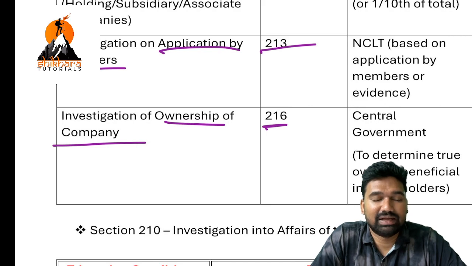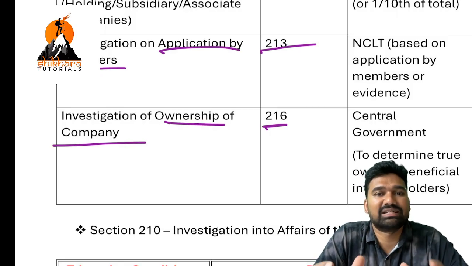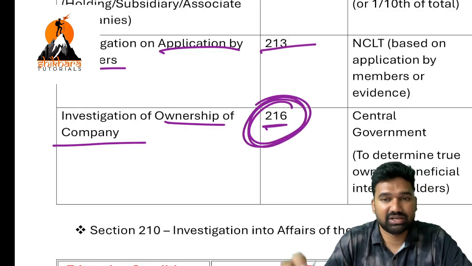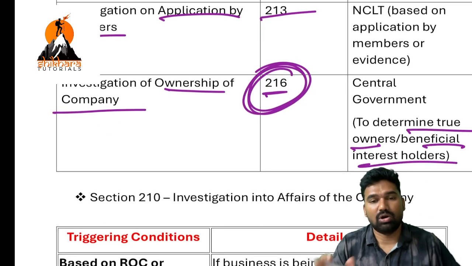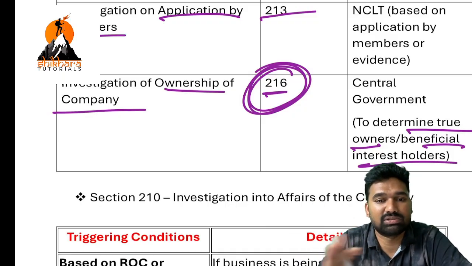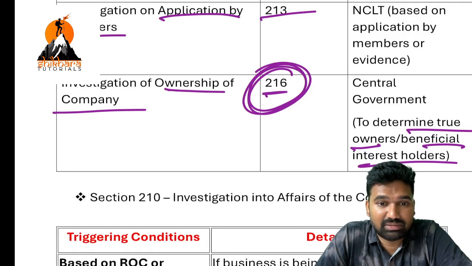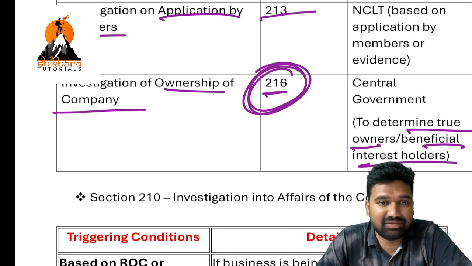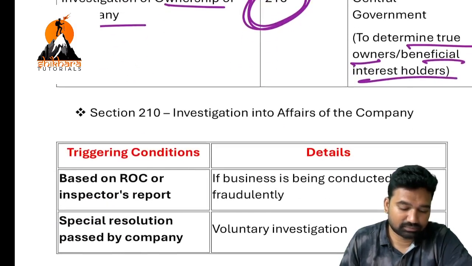So in that kind of cases, in order to determine who is the real owner, in order to identify and establish the real ownership of the company, 216 investigation will be initiated. Let's see here: to determine true owners or beneficial interest holders. Okay, so on paper owners are not the real owners. In all the cases, on paper owners might not be the real owners. There might be real Godzillas behind the papers, behind the corporate veil kind of concept. So that investigation is called 216 investigation. Next one.